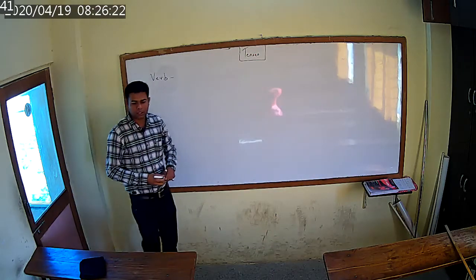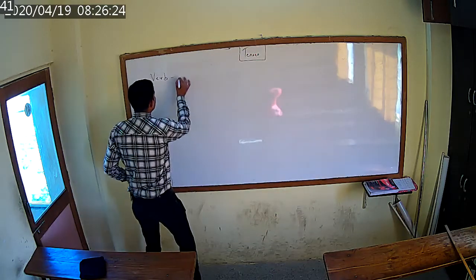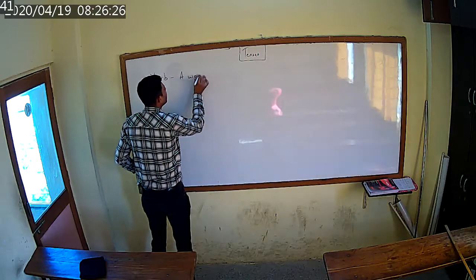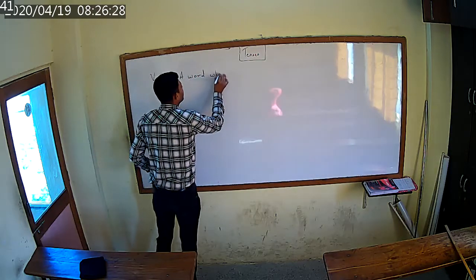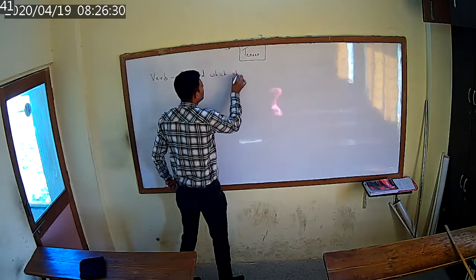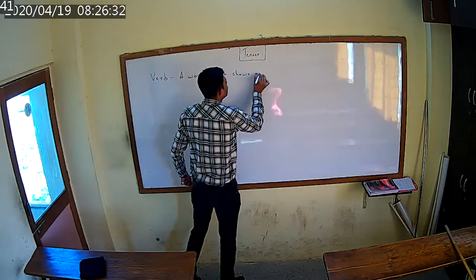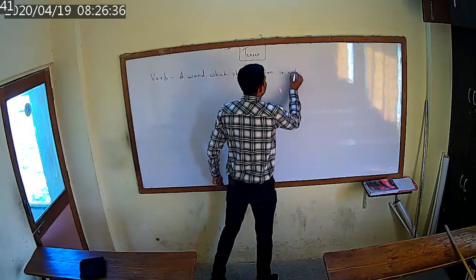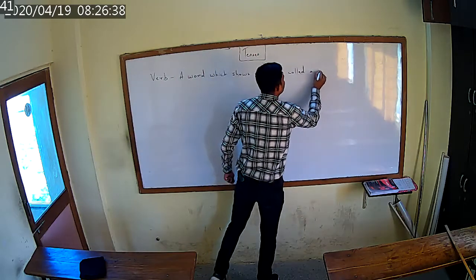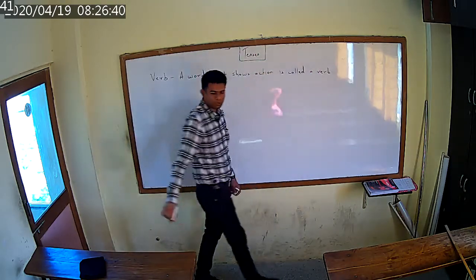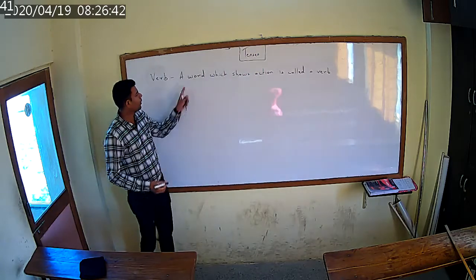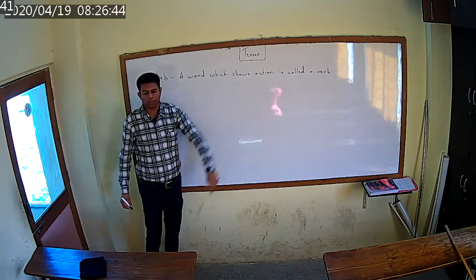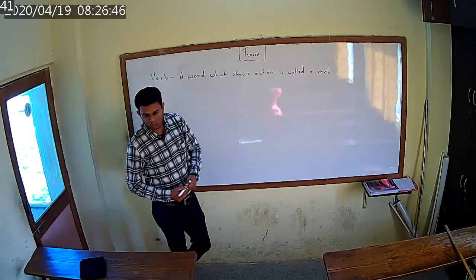Is that clear? What is a verb? A word which shows action is called a verb. Is that clear to you? What is a verb? A word which shows action is called a verb.